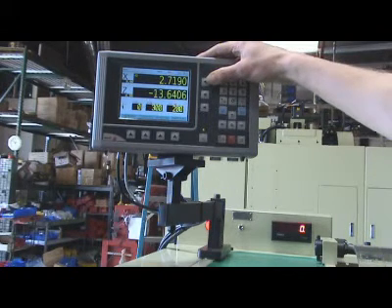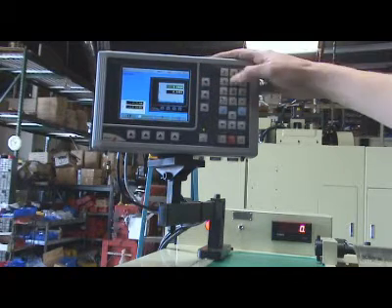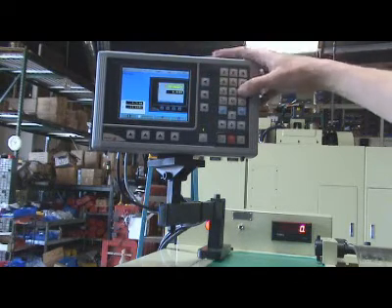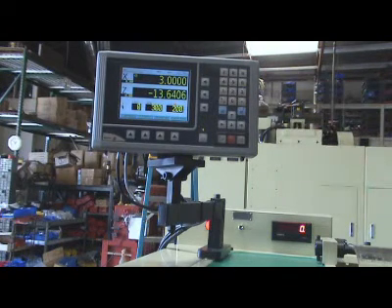Enter the diameter that you're touching off of. In this example, we will use 3 inches. Start the spindle.